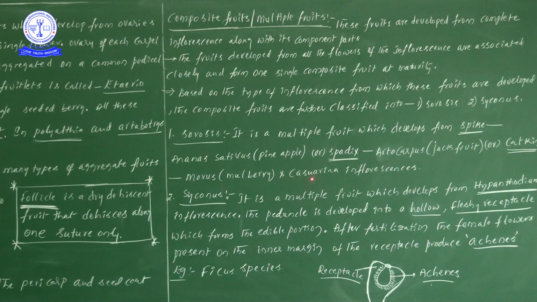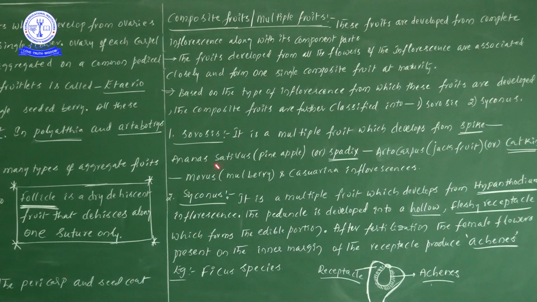One more example, Casuarina. Under sorosis, how many examples have we discussed? Pineapple, jackfruit, mulberry and Casuarina. This is the small information related to sorosis.